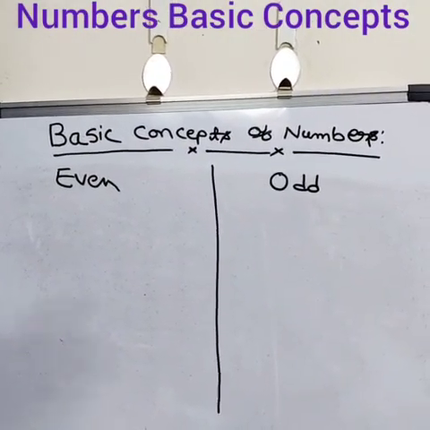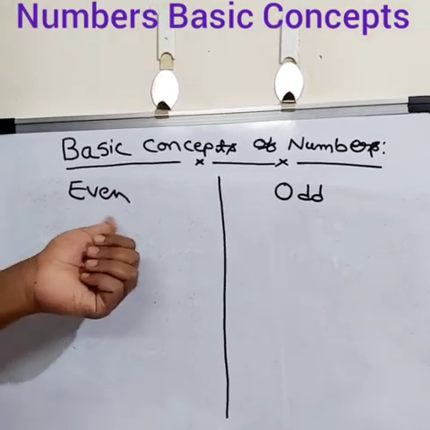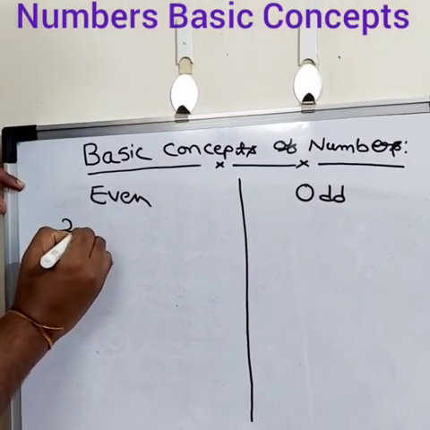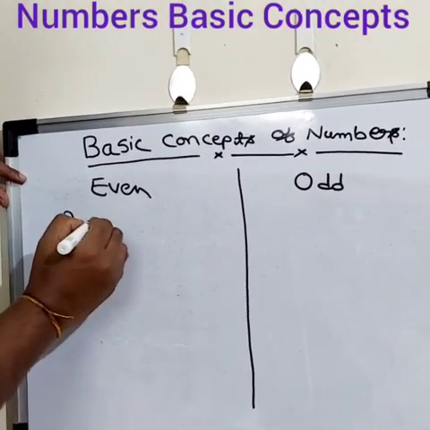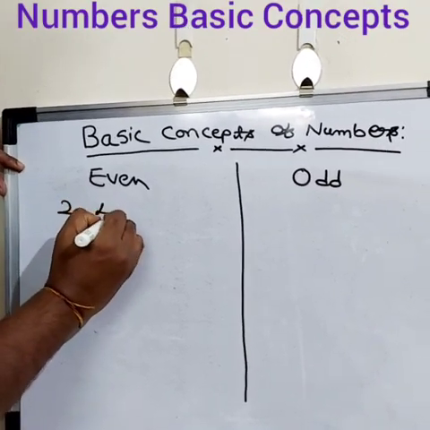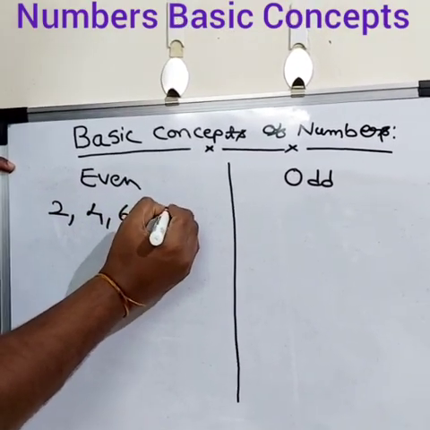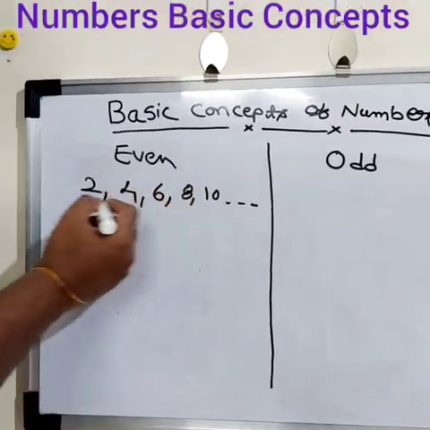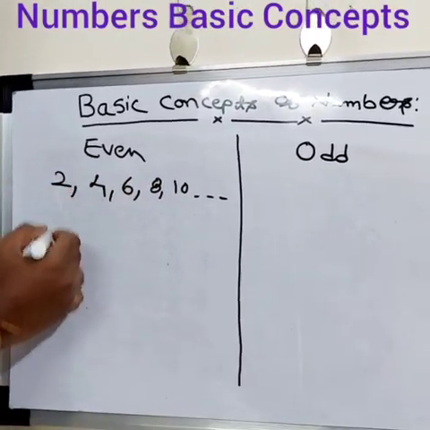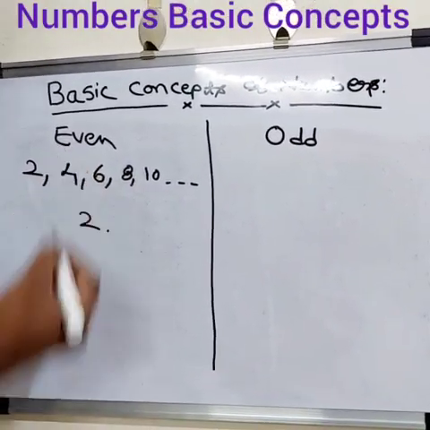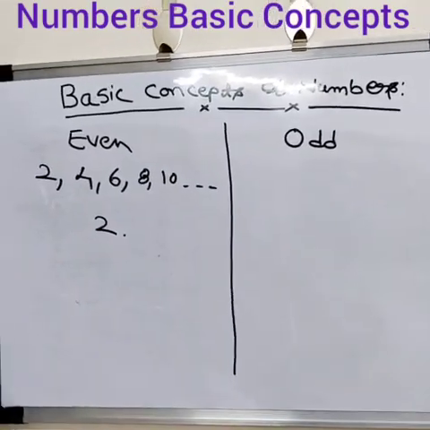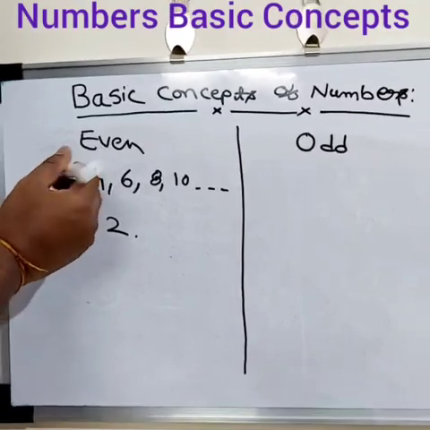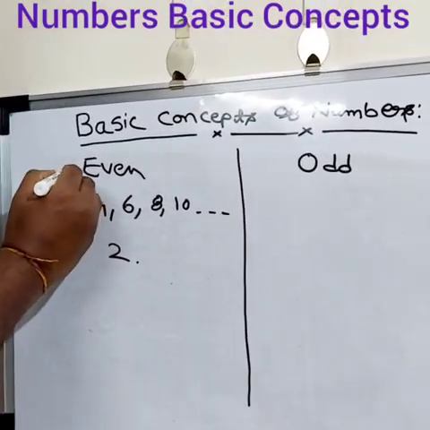We'll discuss another concept of numbers, that is even numbers and odd numbers. Simple. Even number is any number which is divisible by 2. That is called even numbers. Even numbers start from 2, 4, 6, 8, 10, and so on. All these are divisible by 2. And what is the smallest even number? Smallest even number is 2. If you see consecutive even numbers, the difference is always 2.